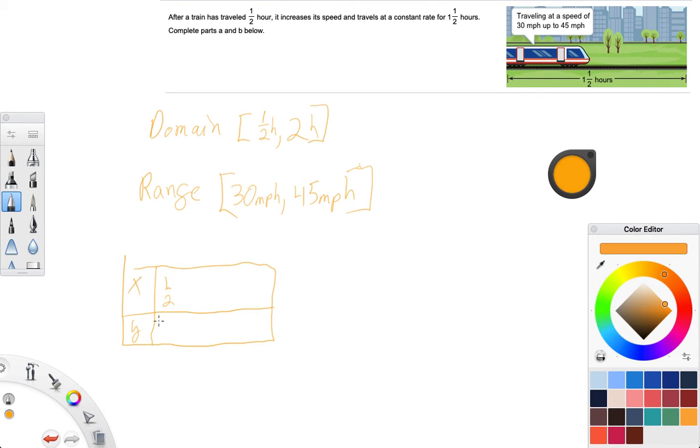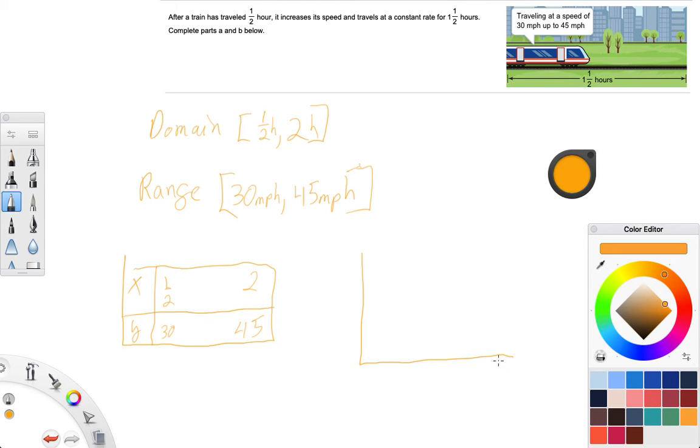At 1/2, it was going 30 miles an hour. And at 2, it was going 45 miles an hour, I guess. But what about in between? Well, we don't really know how fast it was going in between. So this isn't discrete, and a table is probably not the best representation.